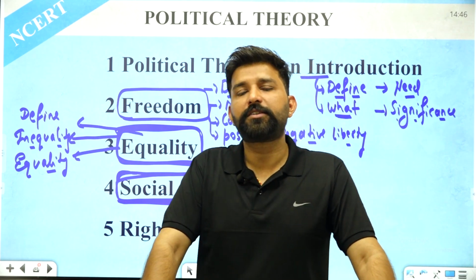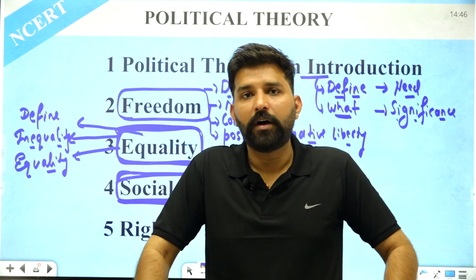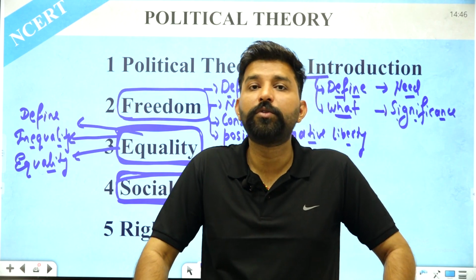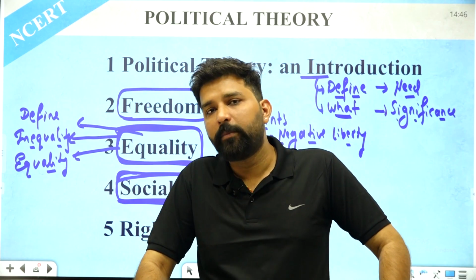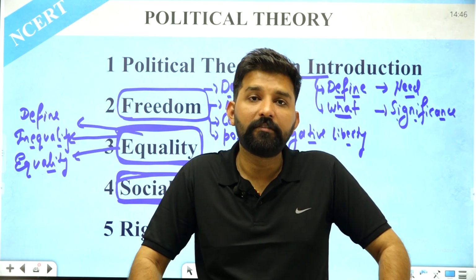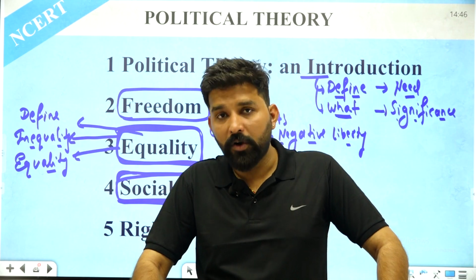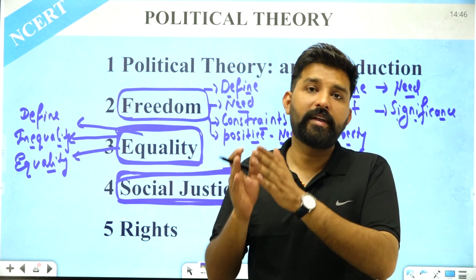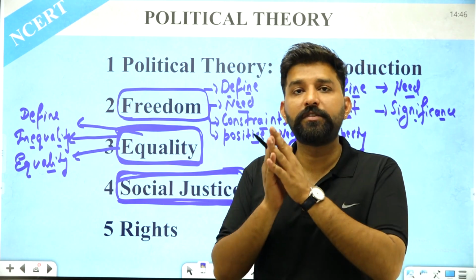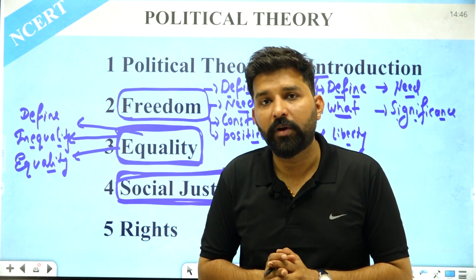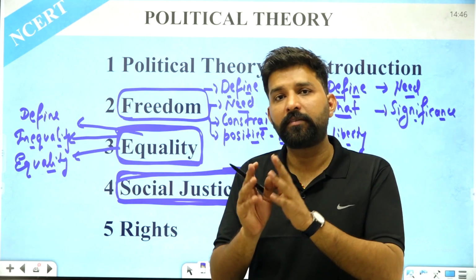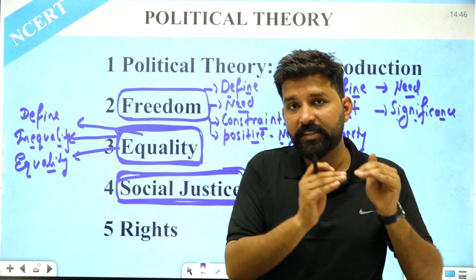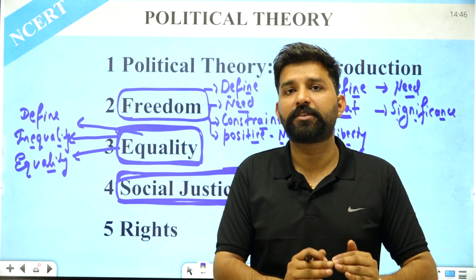During the ancient period, justice was connected to dharma, or we can say that justice was connected to duties, and during the medieval period we connected justice with different religions. But in the modern period we have connected justice with laws, the laws that are mentioned in the constitution, or the laws which are framed to ensure proper justice in society. Because of these laws, justice can be provided to each and every section of society.